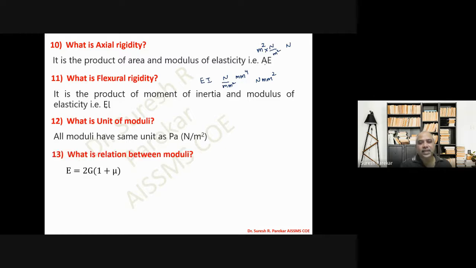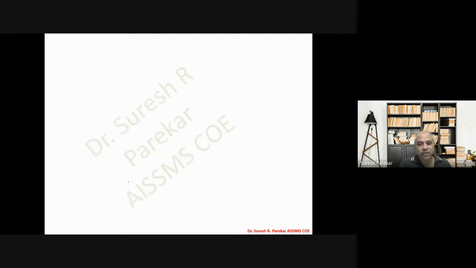What is the relationship between moduli? E is equal to 2G(1 + mu). E is equal to 3K(1 - 2 mu). And this is important: E(G + 3K) equal to 9KG. This is independent of Poisson's ratio. That is most important, independent of mu, that is Poisson's ratio. These two depend on Poisson's ratio.